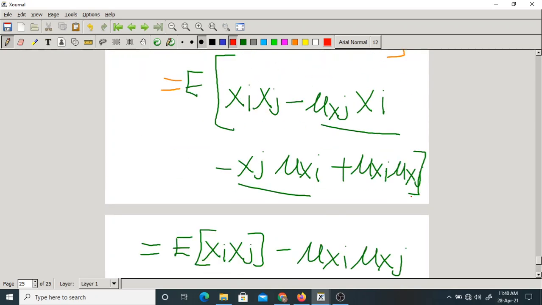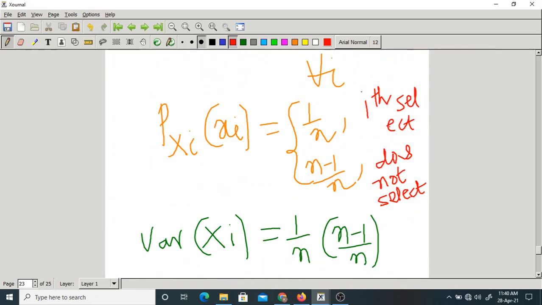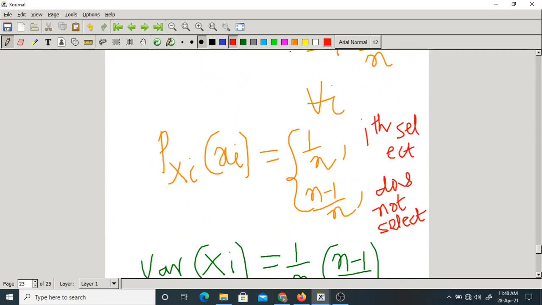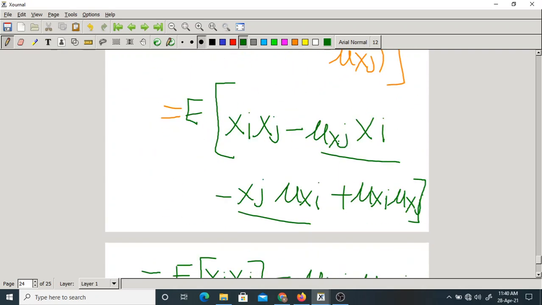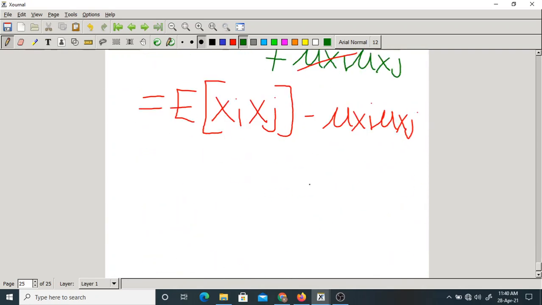What is the mean of xi? Small xi takes the value 1 or 0, so this into this plus this into this gives 1 into 1 by n. In the same way, the mean of xj is also 1 by n, so the product will be 1 by n square.